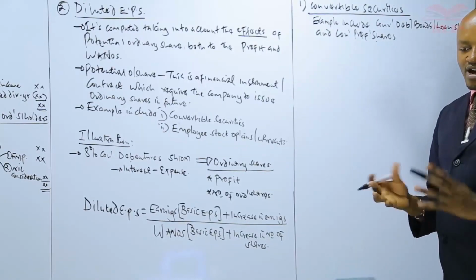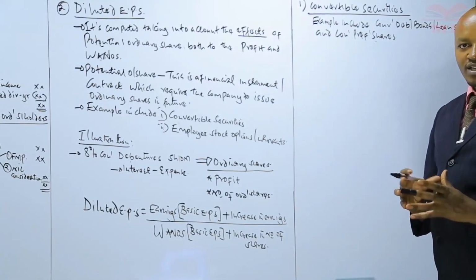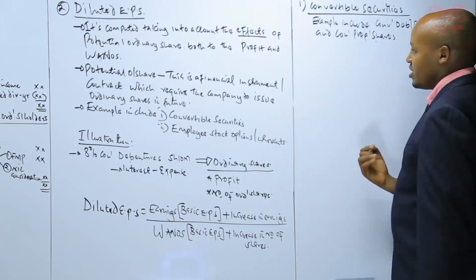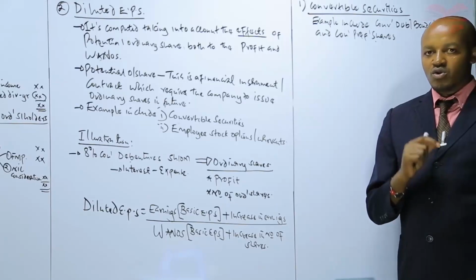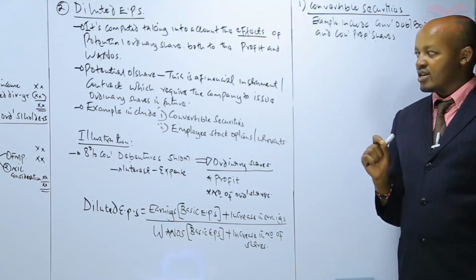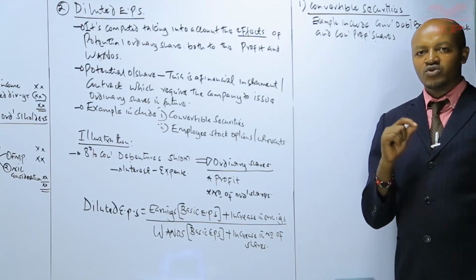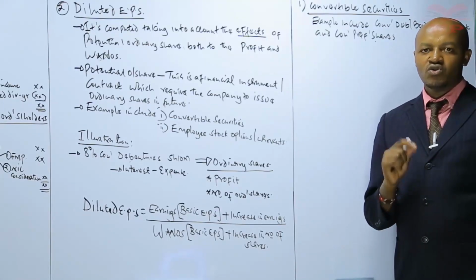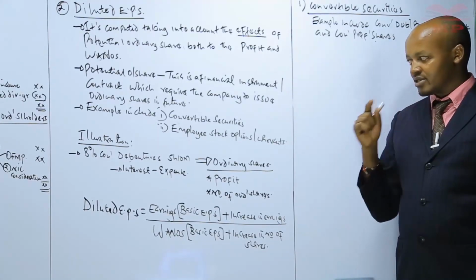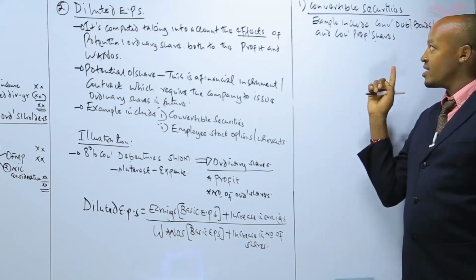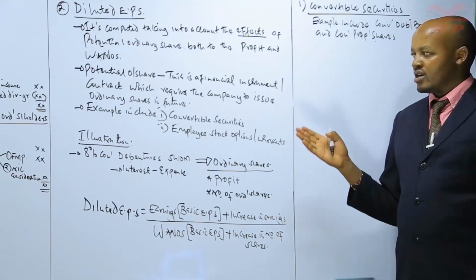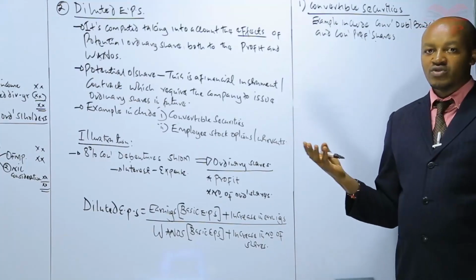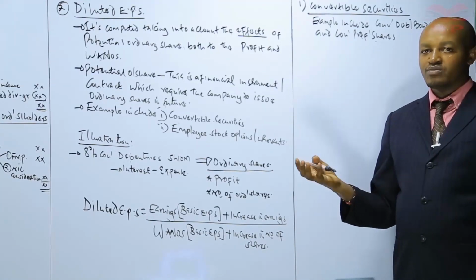They confer on their holders the right to be able to convert them into ordinary shares. Now, if you are given a question and we are required to compute the diluted earning per share, the first thing we are supposed to do is to identify the potential ordinary share. And maybe let us assume in our case, we are given a case whereby the company had issued convertible securities, e.g. convertible debentures, convertible loan stock, and so on.